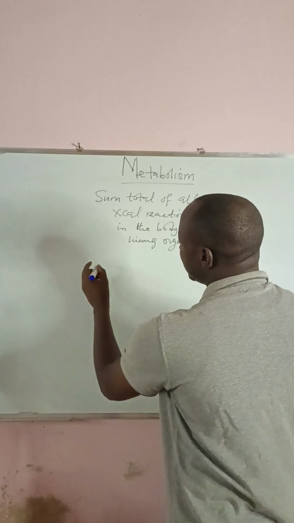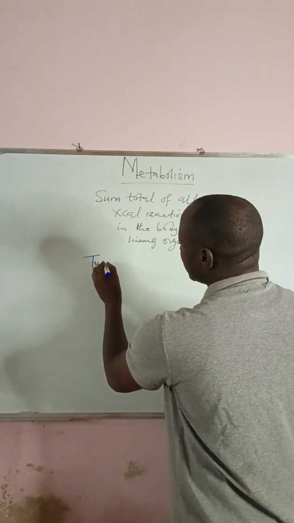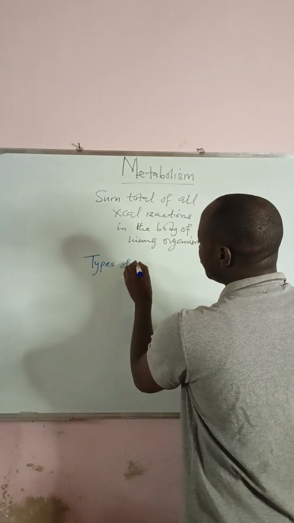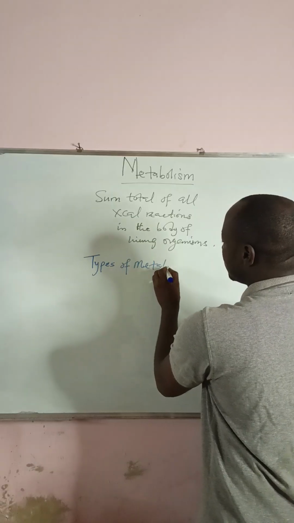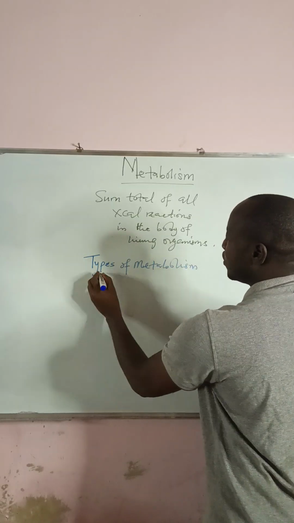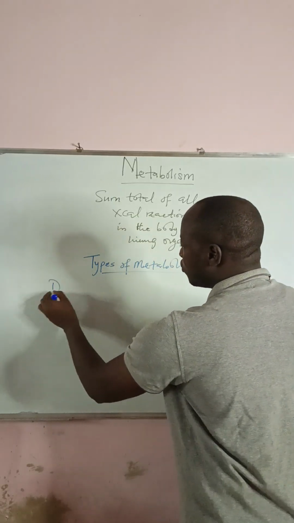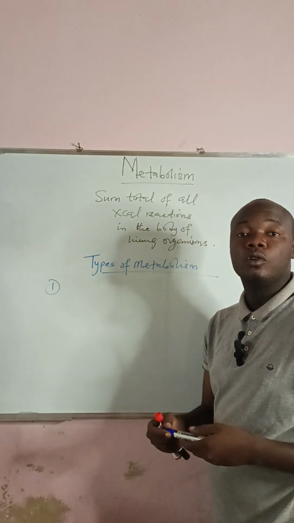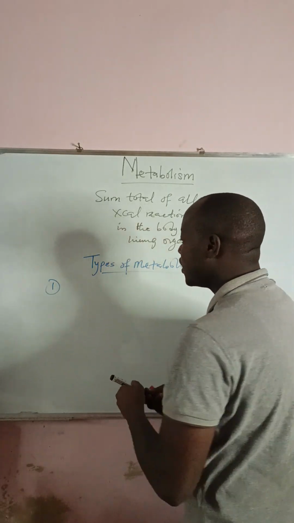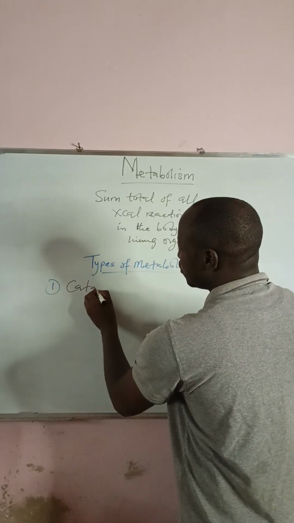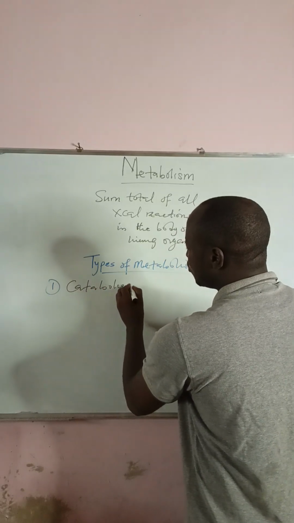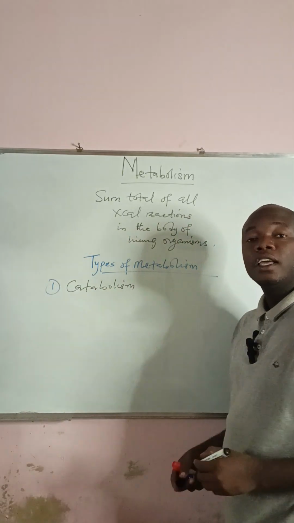Let's look at the types of metabolism. We have different types of metabolism. Number one, we have what we call catabolism. So what happens in catabolism?